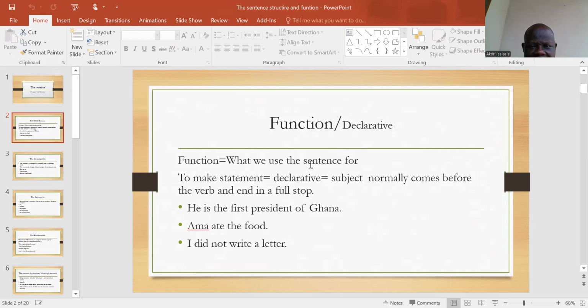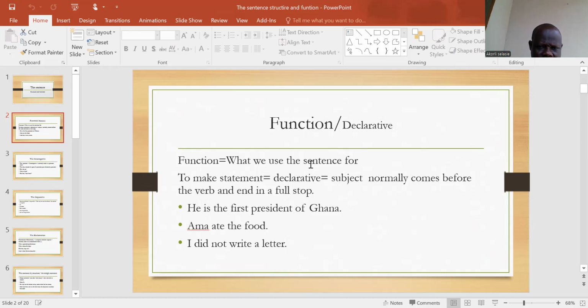Sentences by function deal with whether a sentence is a statement, a question, an exclamation, or a command or order.